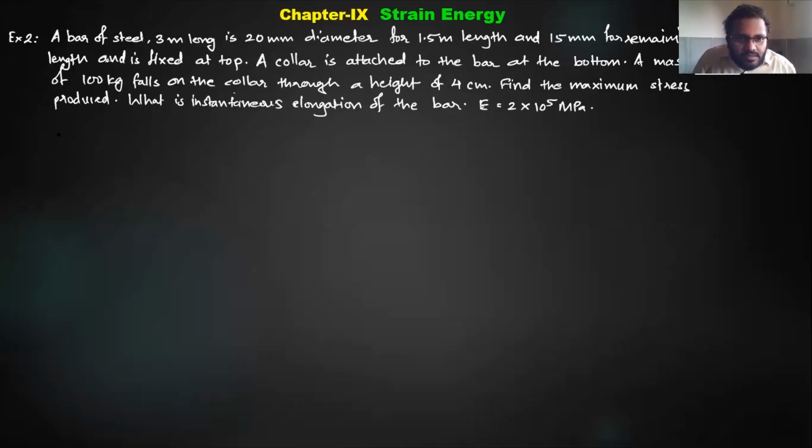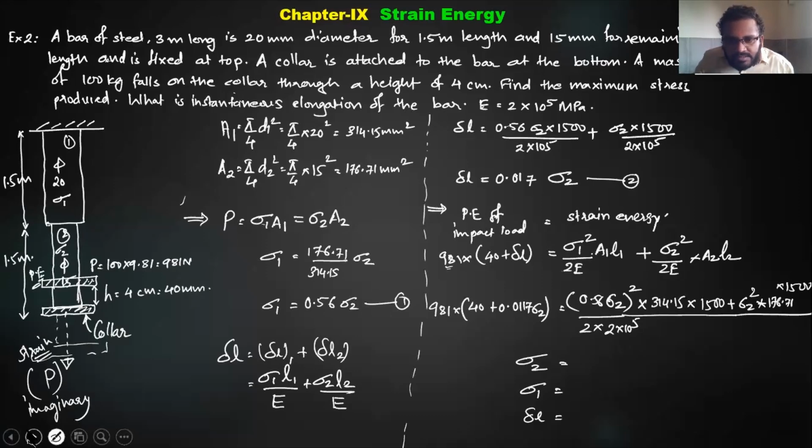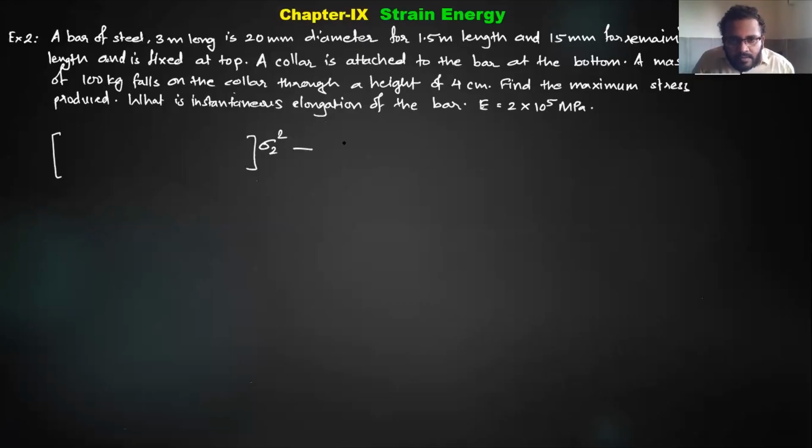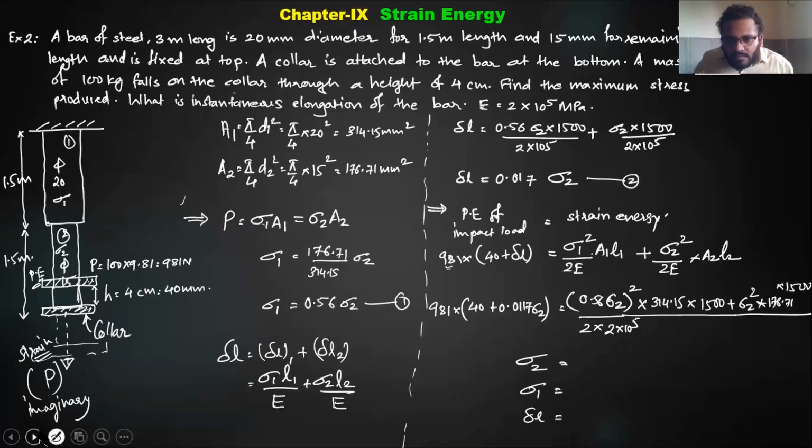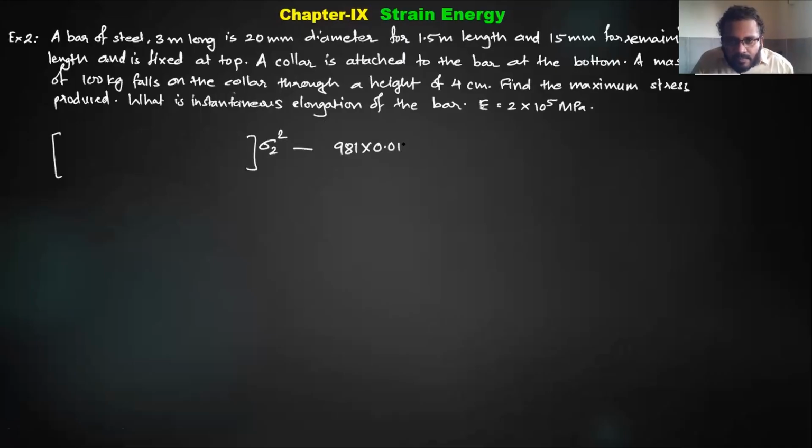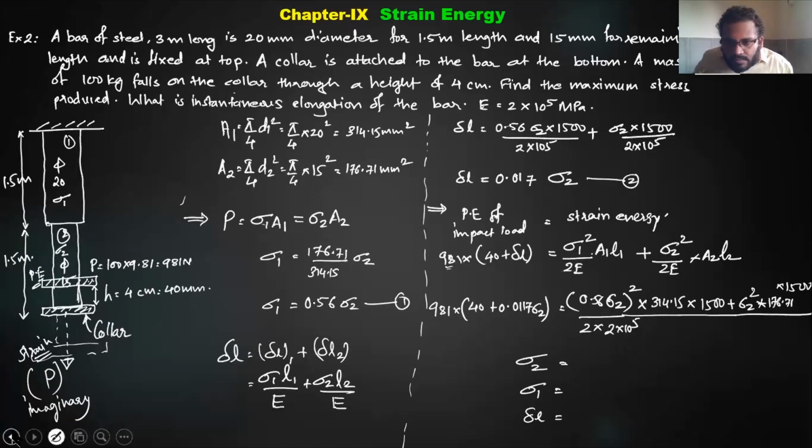So you should get something like this into sigma 2 square, minus 981 into 0.0117, and 1.56.